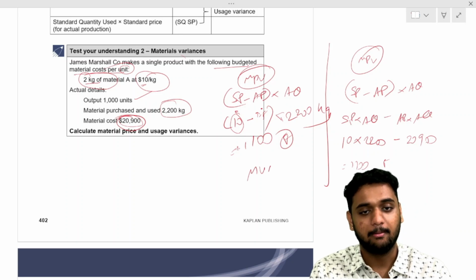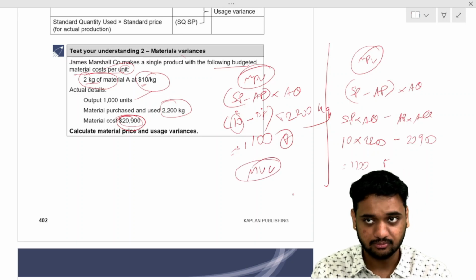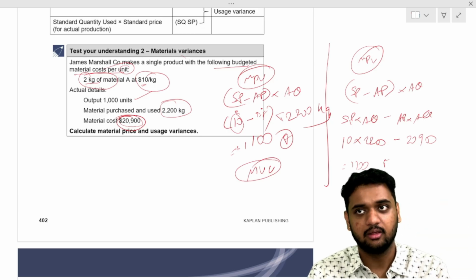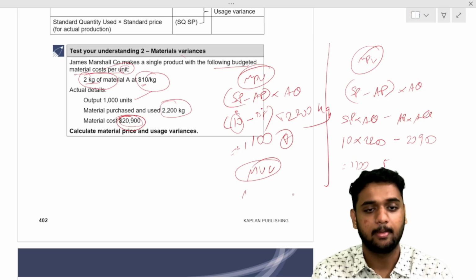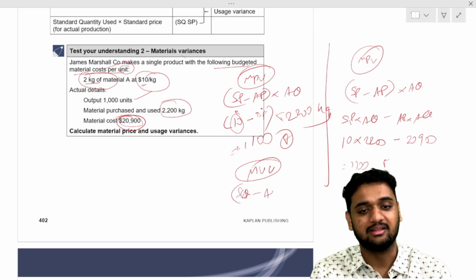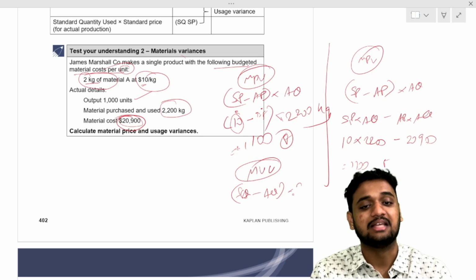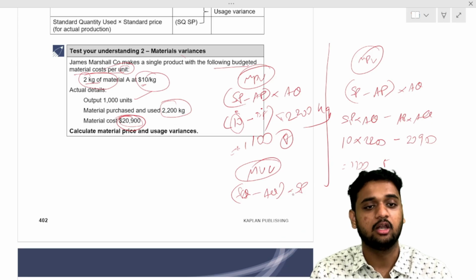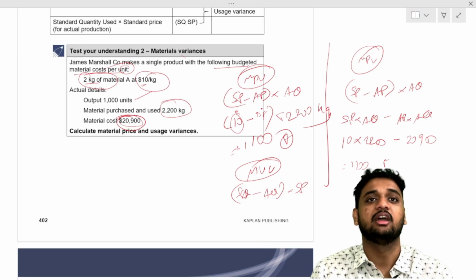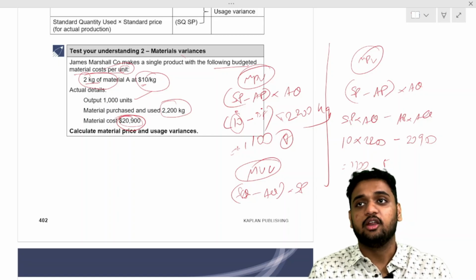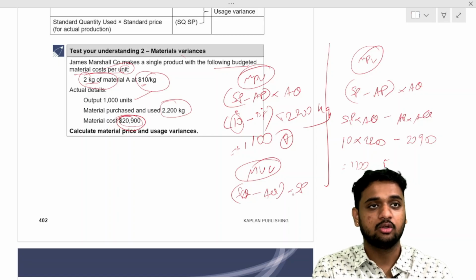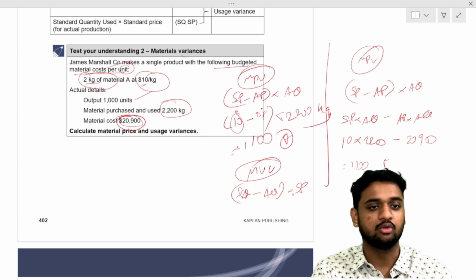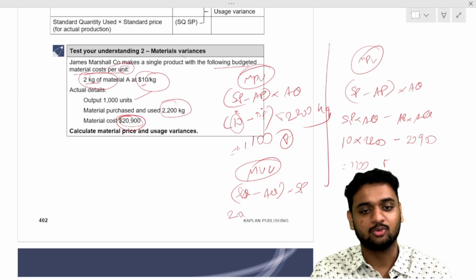Now, same way, I will come to material usage variance, then I will give time to do. Material usage variance first, tell me what is the formula? Here we compare quantity: standard quantity minus actual quantity into standard price. Price means standard price. What is the standard quantity you should have used? What is the mantra for standard quantity? Quantity for actual output. What is standard quantity per unit? 2 kg, into actual output, 1000 units. 2 into 1000 is 2000 kilos, what you should have used.